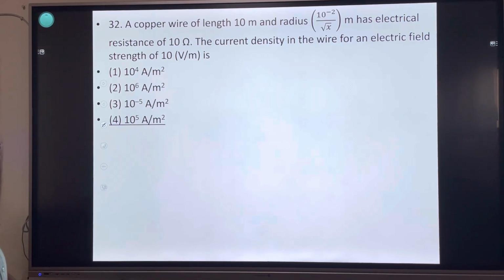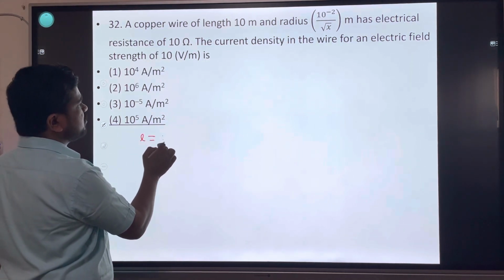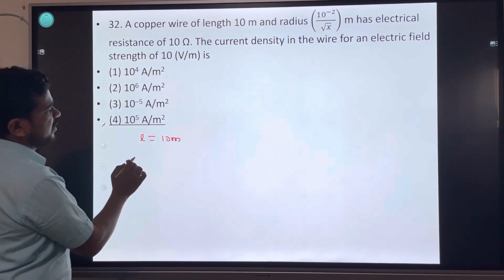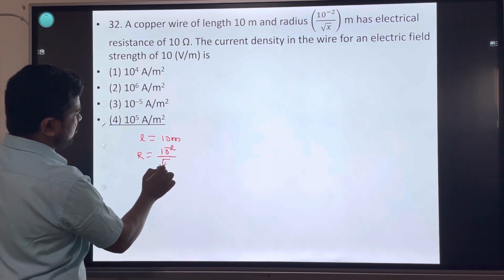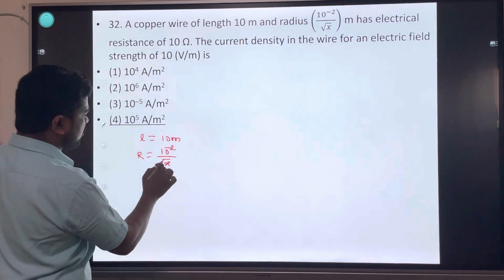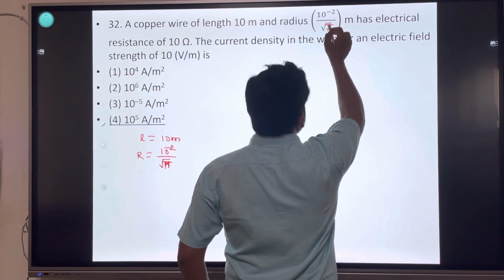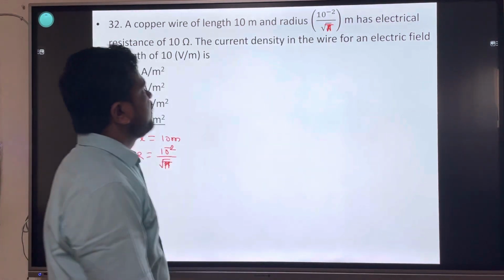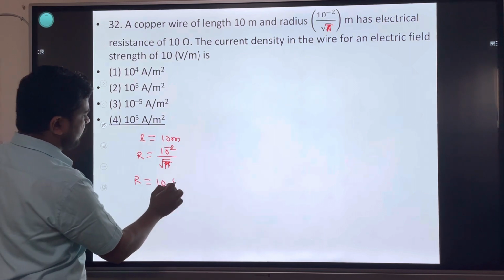Copper wire of length L is equal to 10 meter. Copper wire radius r is equal to 10 raised to minus 2 divided by square root of pi. Meter has electrical resistance capital R is equal to 10 ohm.